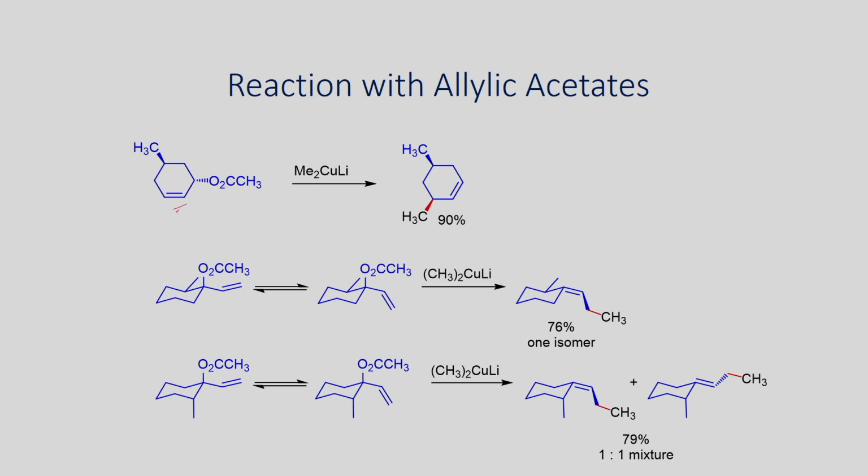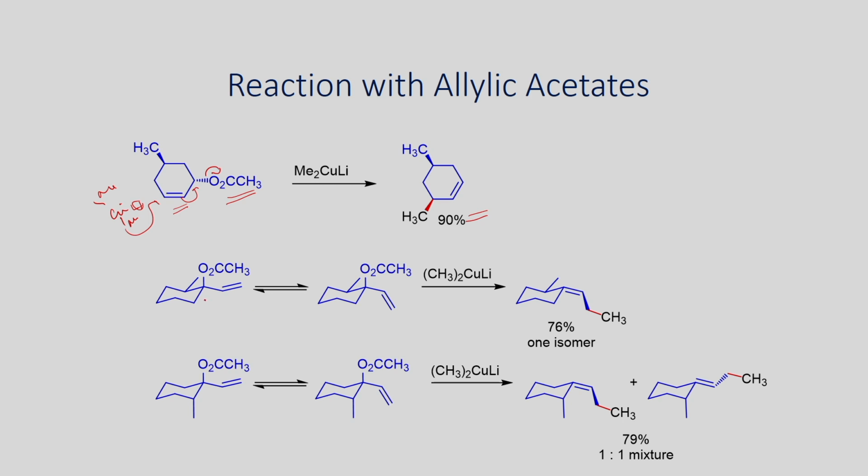In this case, if you look at it here, you can react this, so this can undergo reaction, and you will be able to get this compound. Whatever the organocuprate, it approaches the side opposite to this acetate group, and you get excellent stereochemistry.